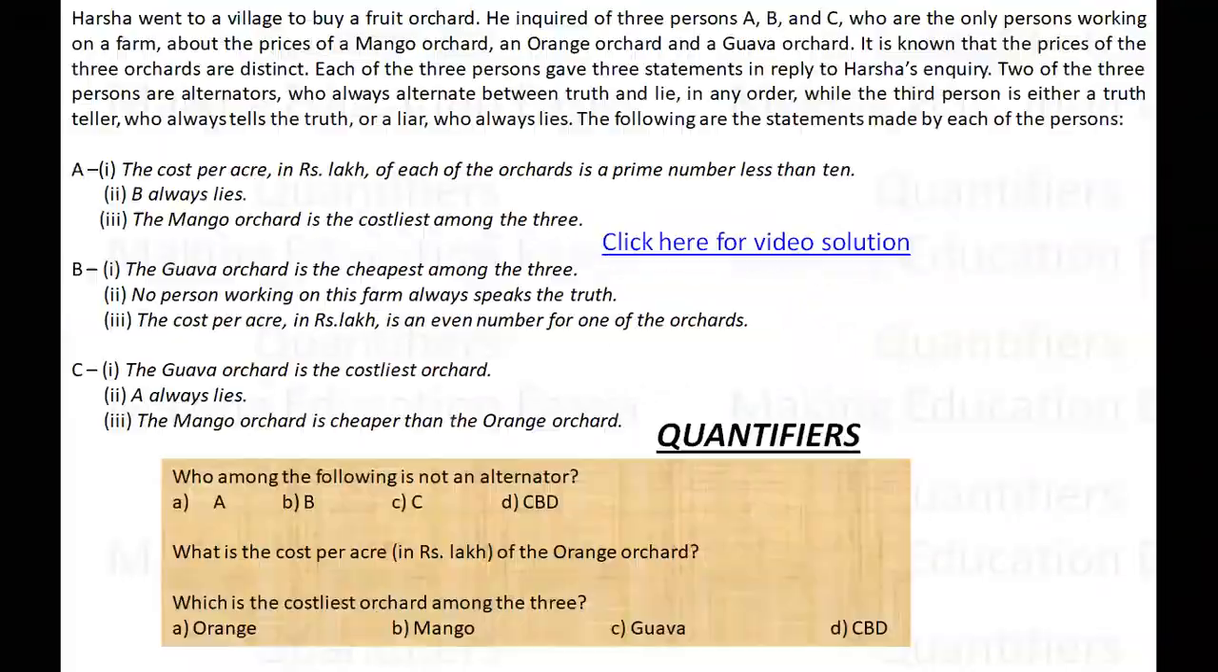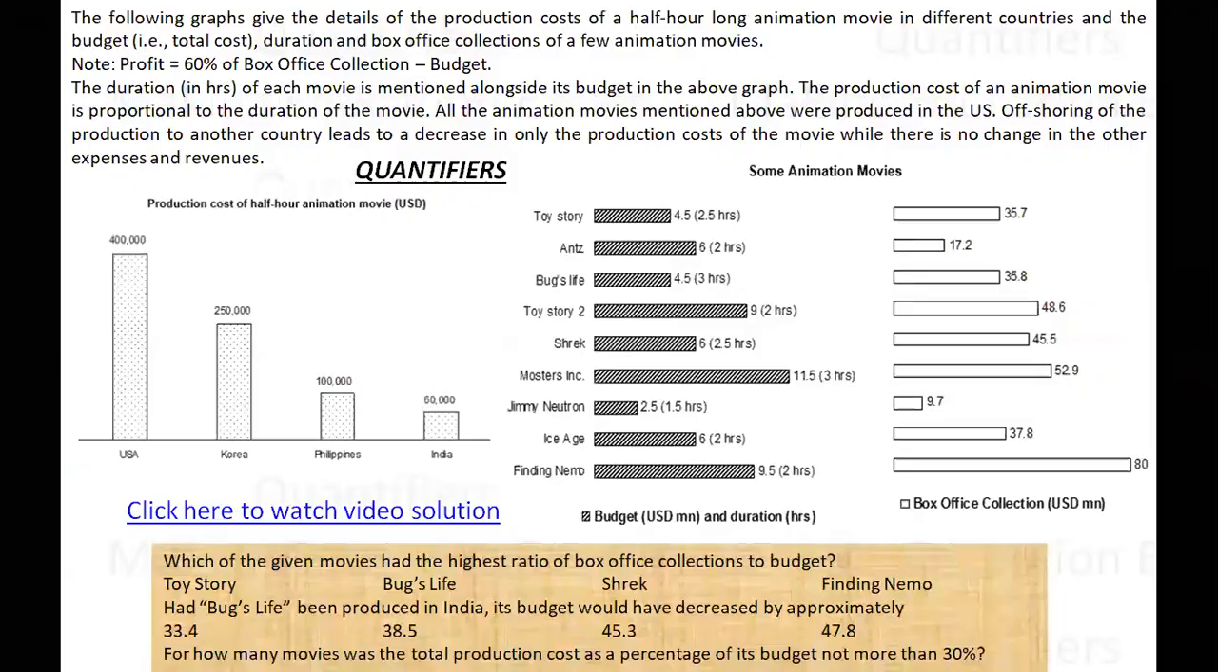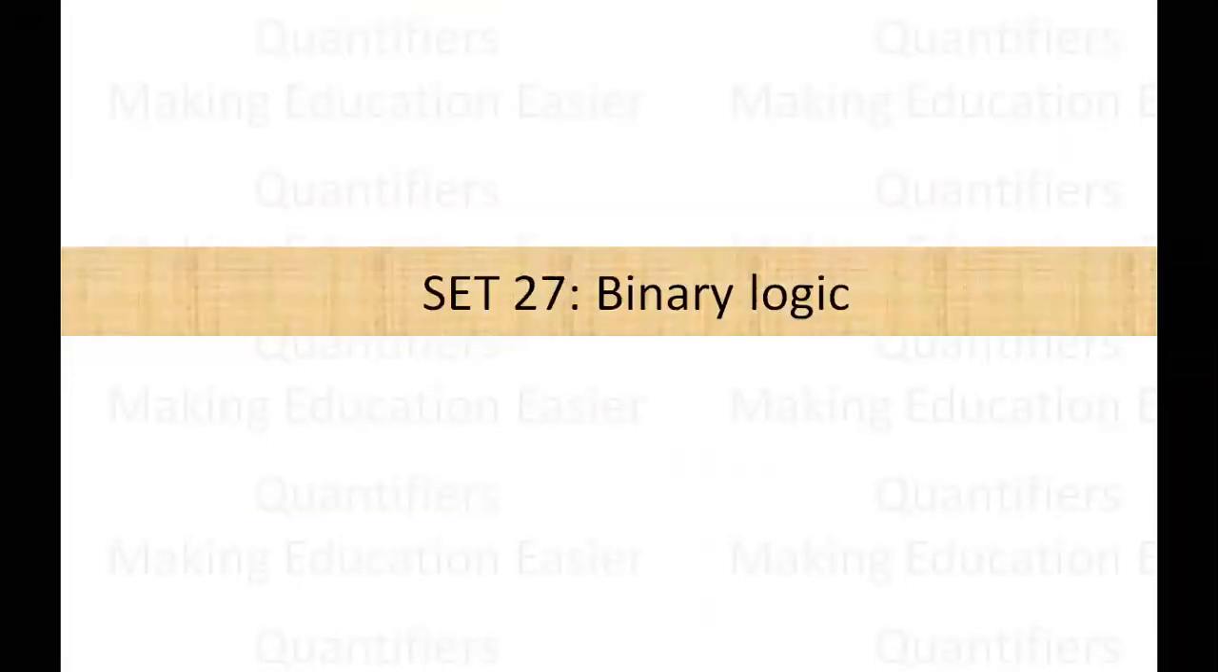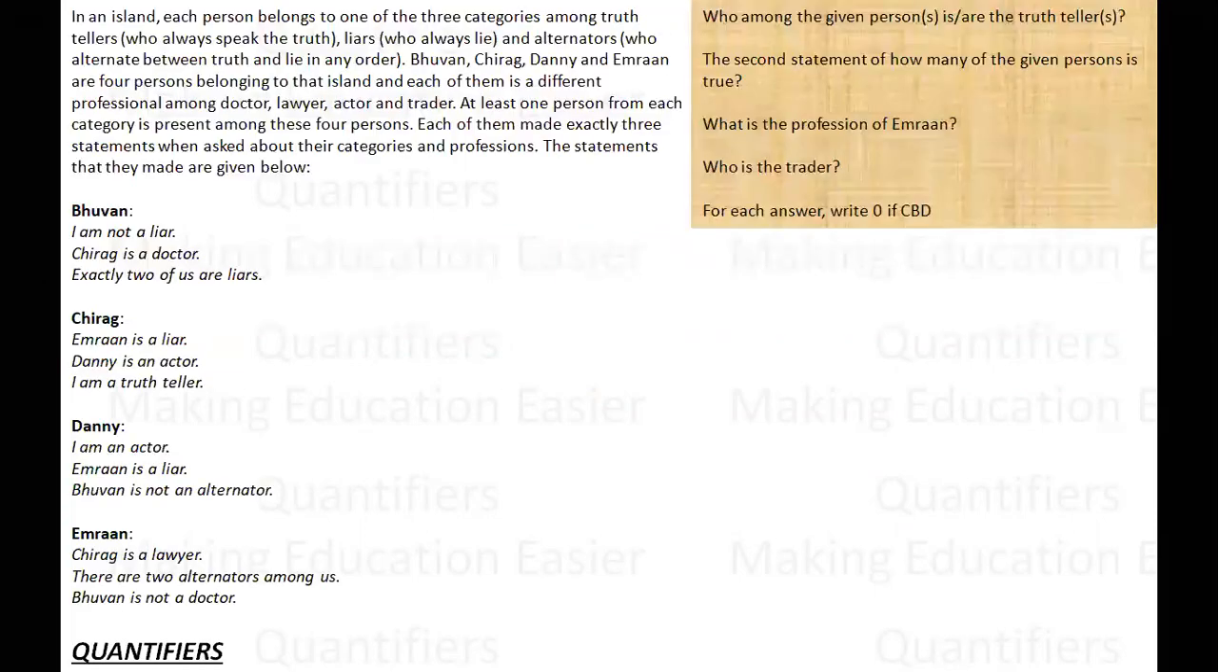Since this is a daily series, we have covered a lot of sets. In fact, we have covered 26 of them, I think. Yes. And today is the 27th set of the series. It is a binary logic set, which is a truth teller and alternator type of thing. So what does this set say?